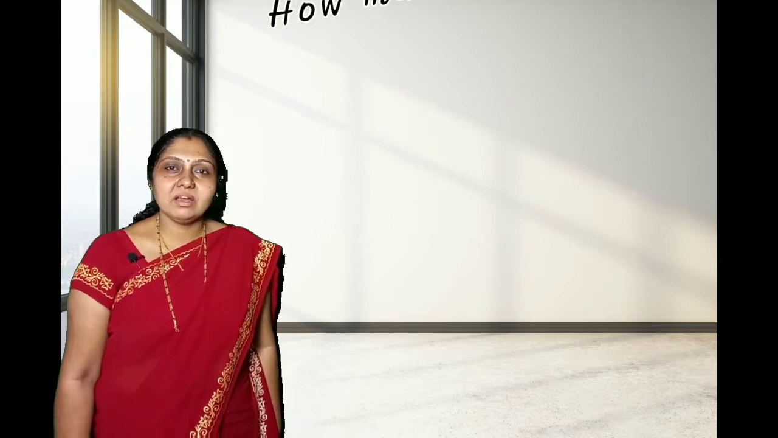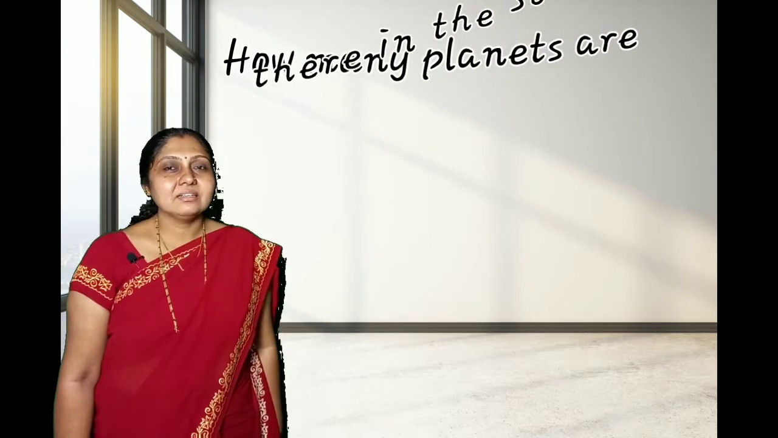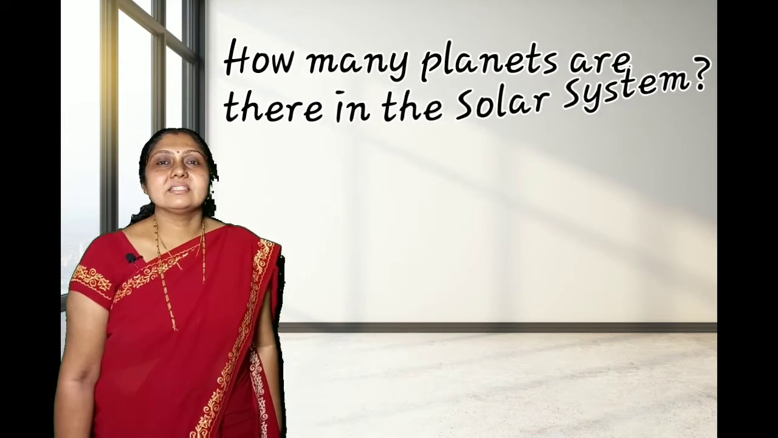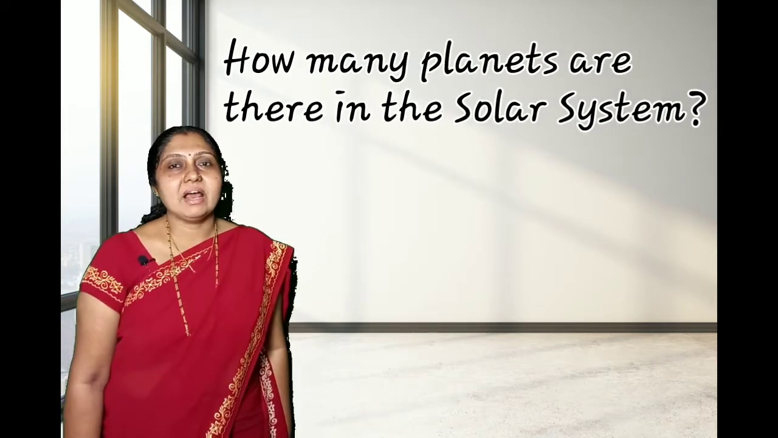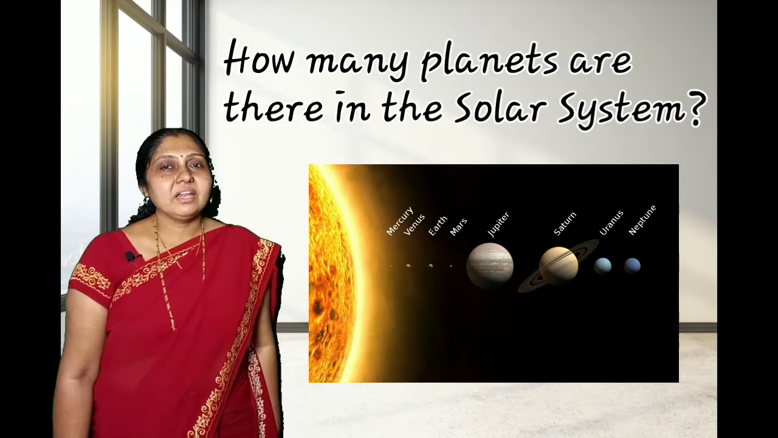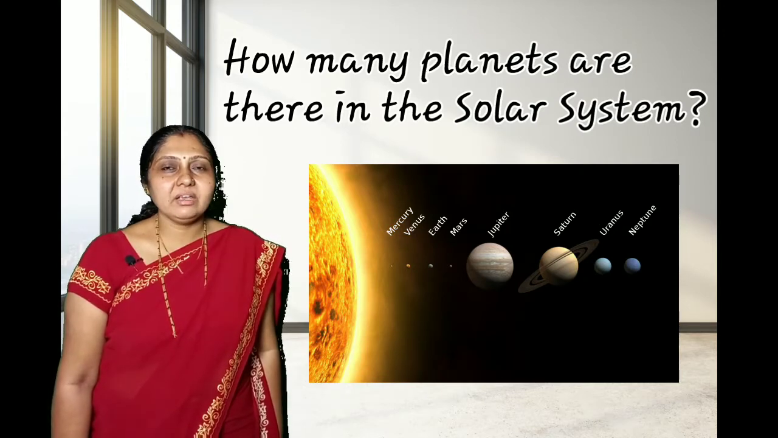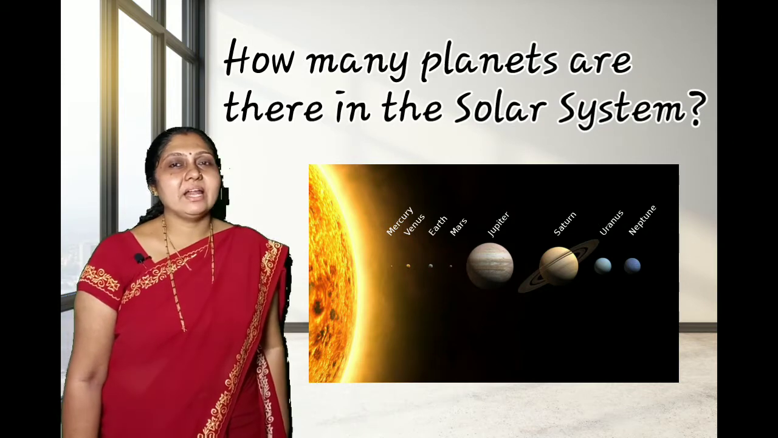Now there are planets in the solar system. How many planets are there? Do you remember? Just think or recall. Yes, there are 8 planets. Shall we name them now? You can also repeat with me. We'll name all the planets.